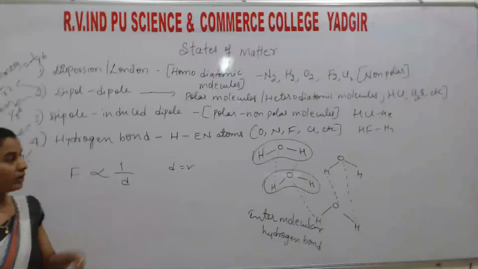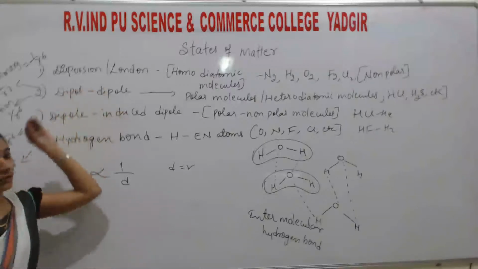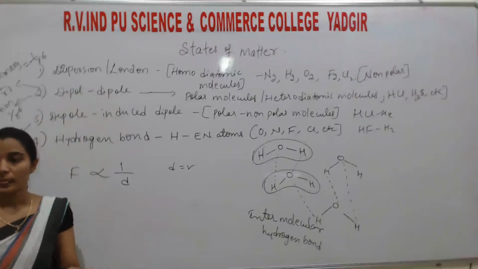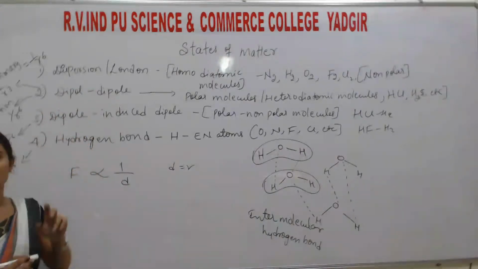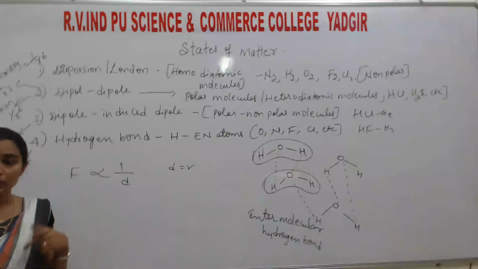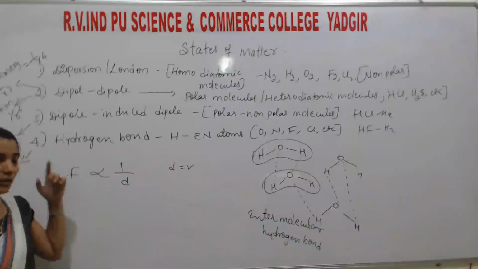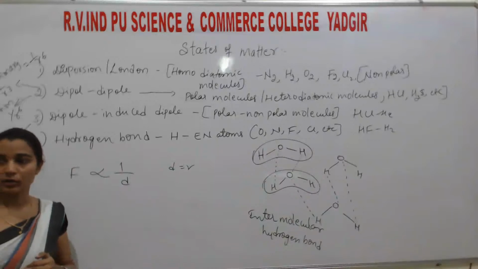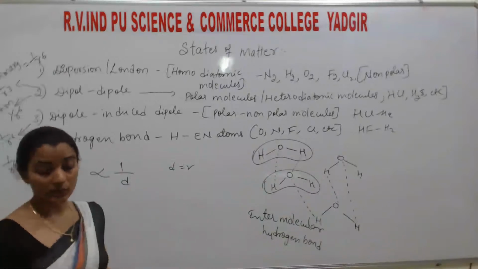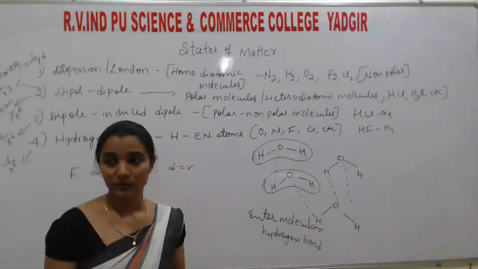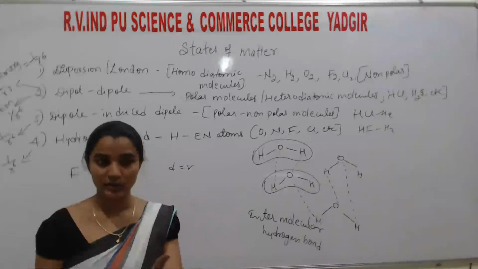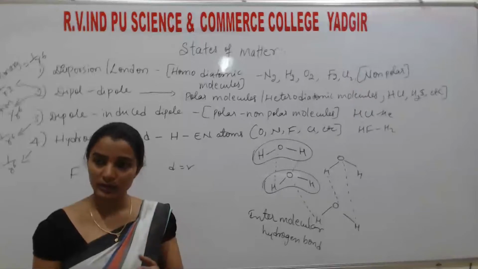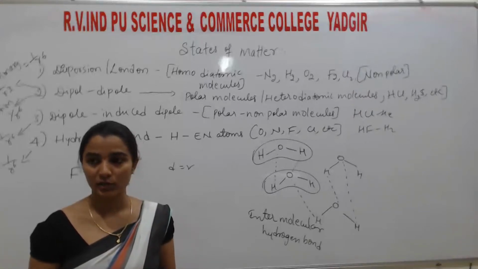Only the change is here. In dipole-dipole, if they are stationary, fixed at their position, then it is 1 by r cube. If they are in the rotation mode, then it is 1 divided by r to the power 6. That is the relation between distance and force. If the force is less, distance is more. If the force is more, distance is less. They are inversely proportional, you know that.